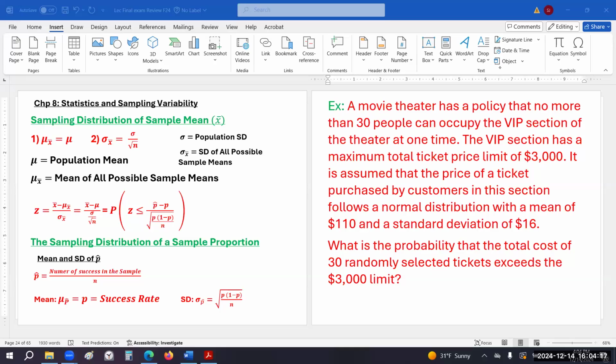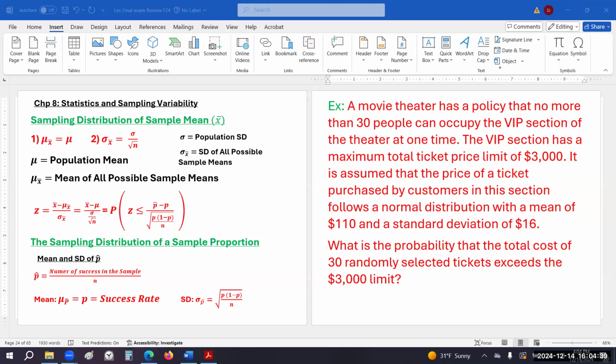So, in this video, we're going to talk about the question: a movie theater has a policy that no more than 30 people can occupy the VIP section of the theater at one time. The VIP section has a maximum total ticket price limit of $3,000.